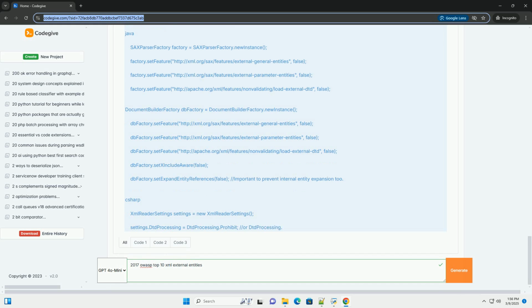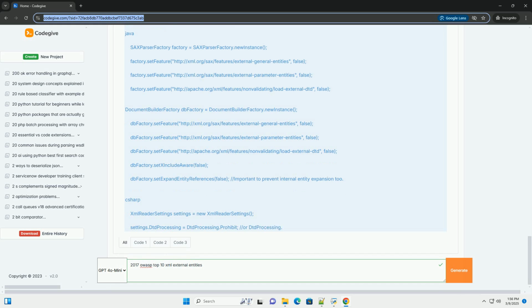How XXE works: the attack vector. The vulnerability arises when an XML parser processes an XML document containing an external entity definition and resolves, loads and processes, the external resource pointed to by the entity. If the attacker can control the external entity definition, they can point it to a sensitive file or URL, and the parser will unknowingly retrieve and return the contents to the attacker.